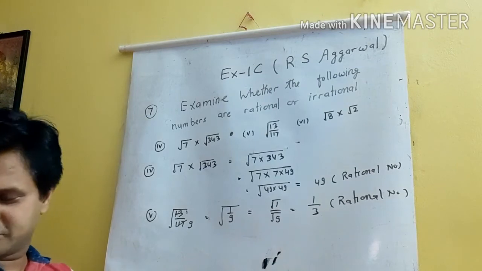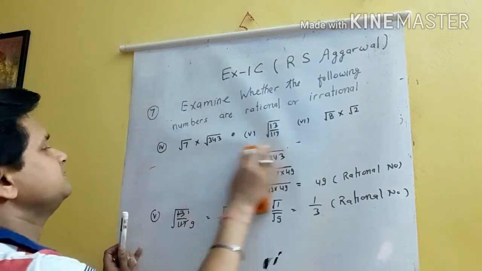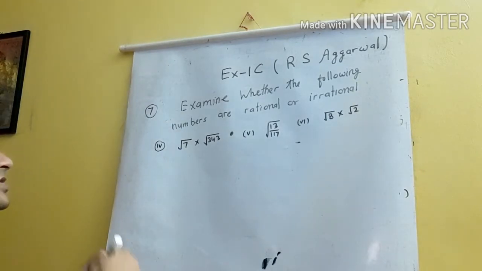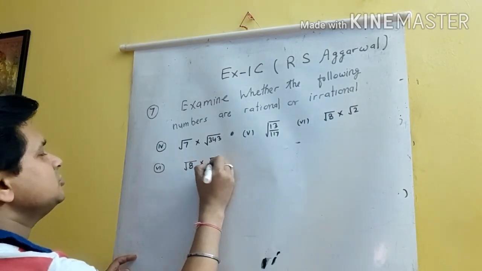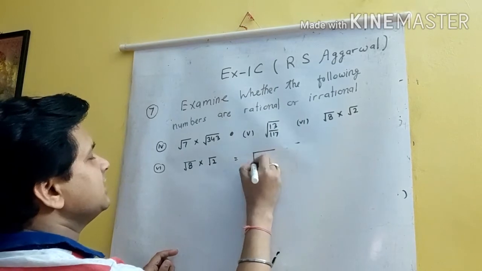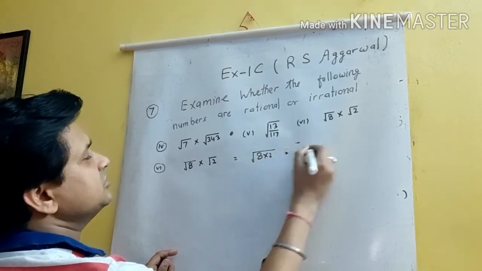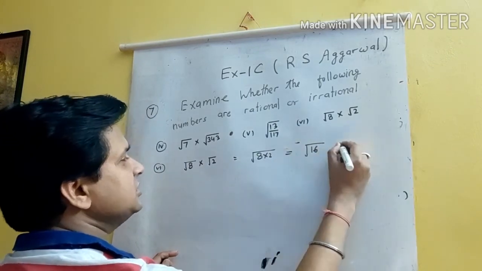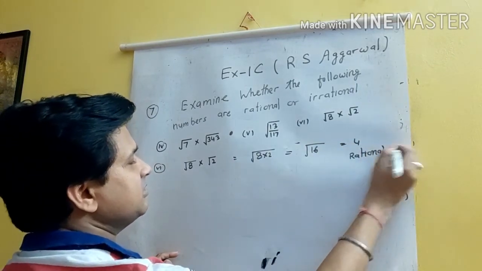Okay. Now the 6th one. Root 8 into root 2. You will just multiply it. 8 into 2, so this will be root 16, and 16 is a perfect square of 4. So this will be 4, a rational number.